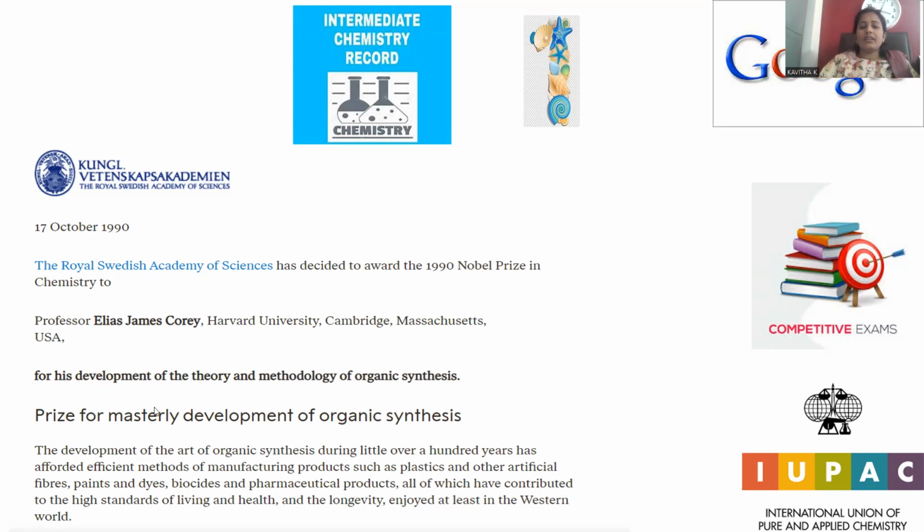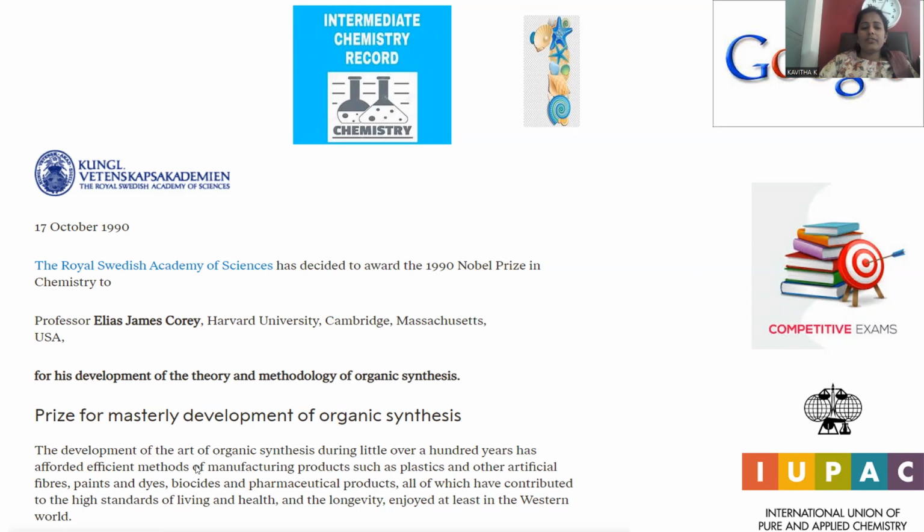So he developed a theory and a path in order to proceed with organic synthesis. That work was carried out by Elias James Corey. Because of his outstanding contribution, he was accorded the Nobel Prize in the field of chemistry for the year 1990. Prize for masterly development of organic synthesis.